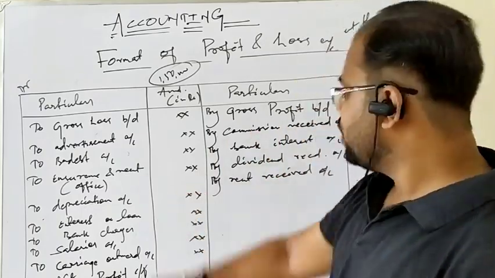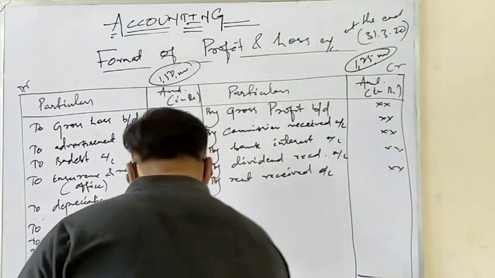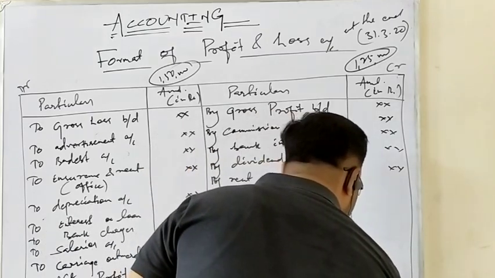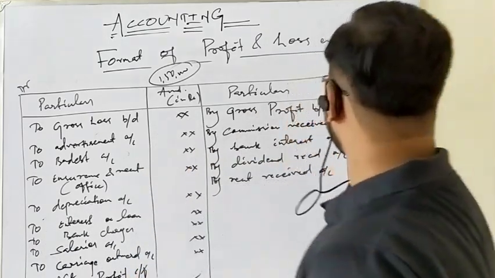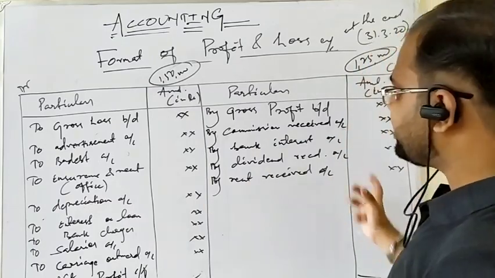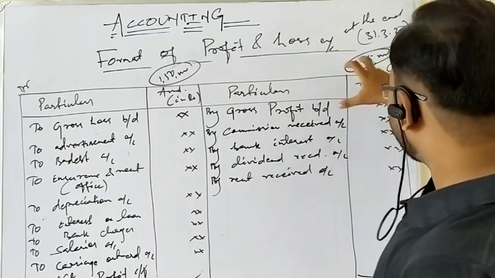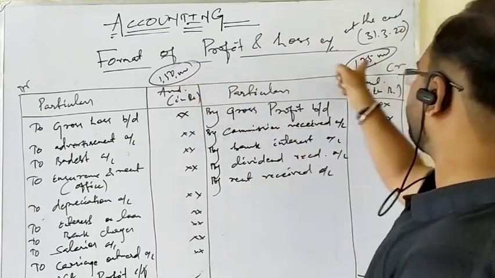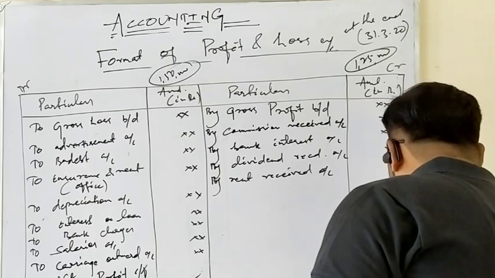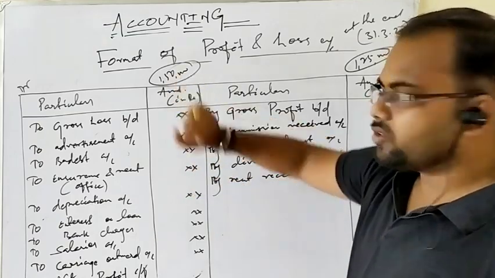So 1,50,000 is the highest total, and according to the matching concept and the procedure of preparation of a ledger account, we will put this total on both sides of the profit and loss account. So how much will we put here? 1,50,000. What is the total of the credit side? 1,25,000. So tell me, which is the deficit side? The deficit side is the credit side. And what is the deficit amount? 1,50,000 minus 1,25,000 comes to 25,000.